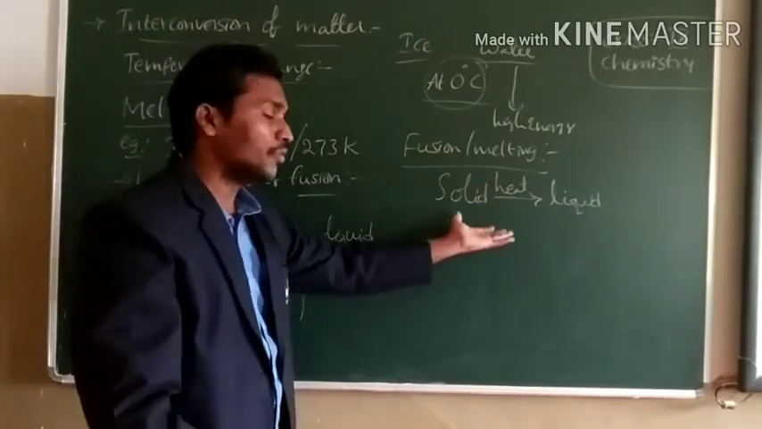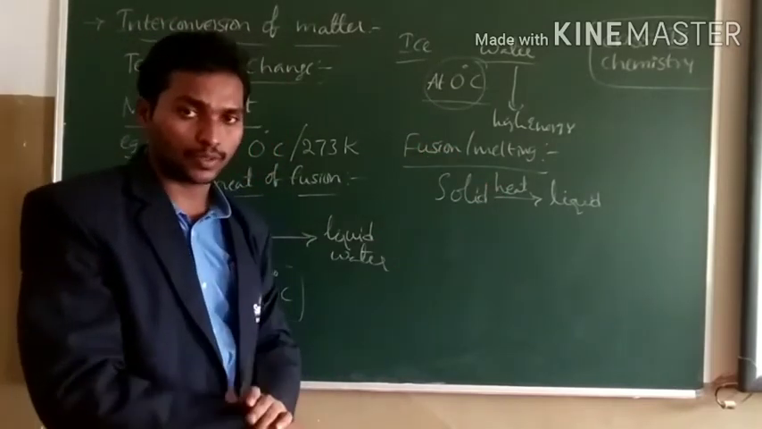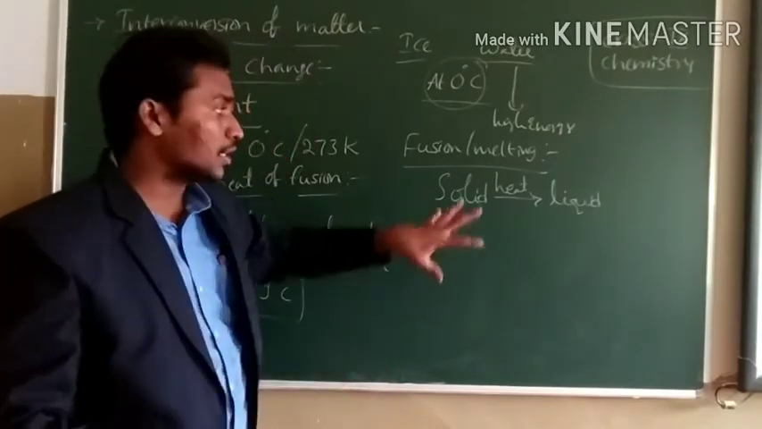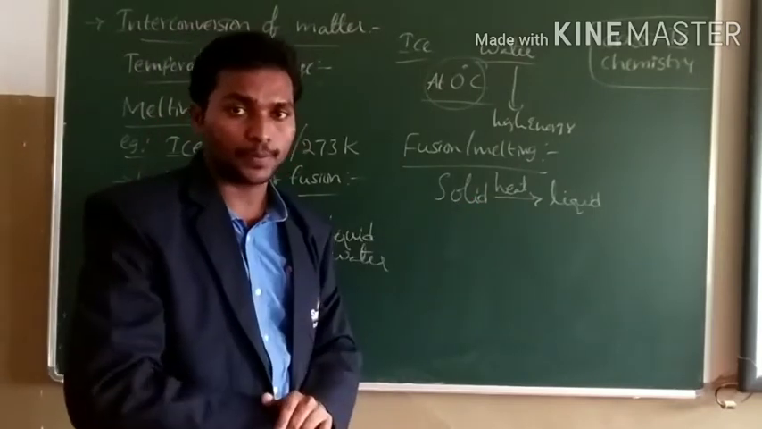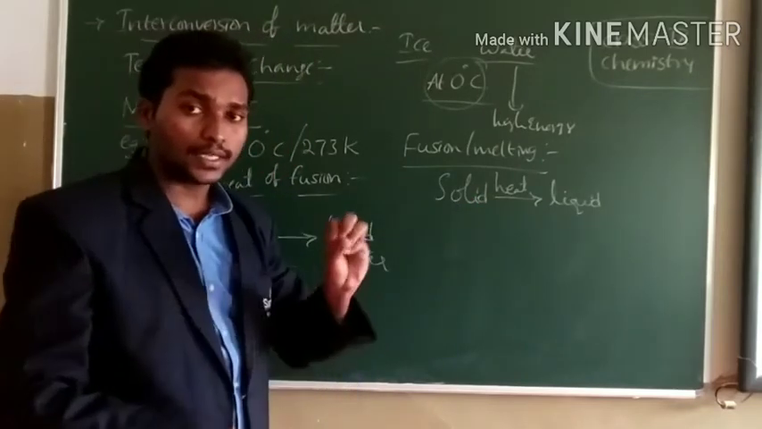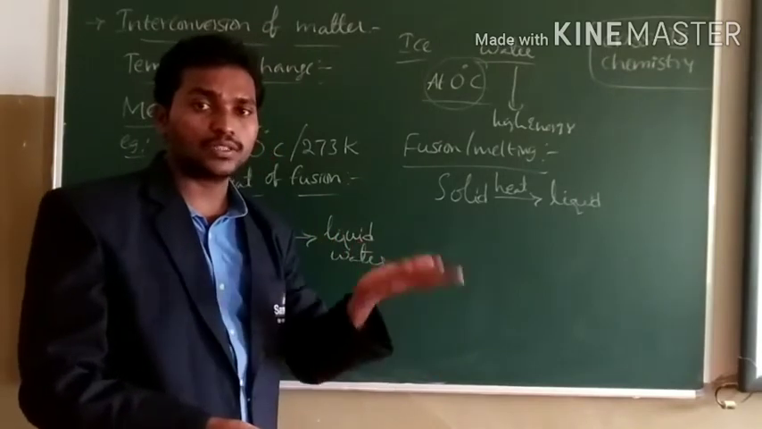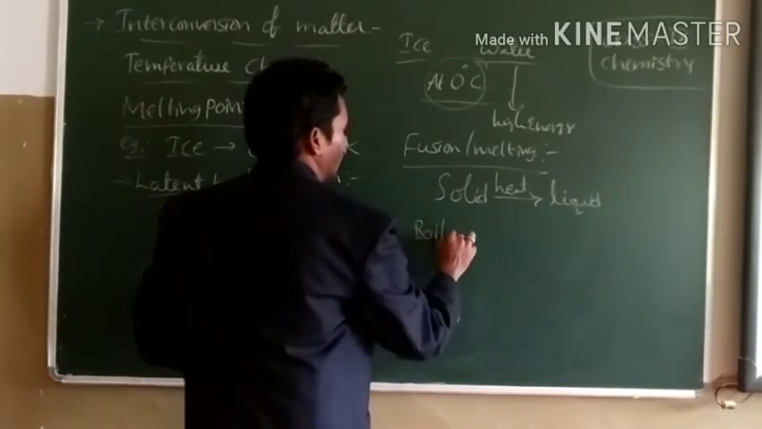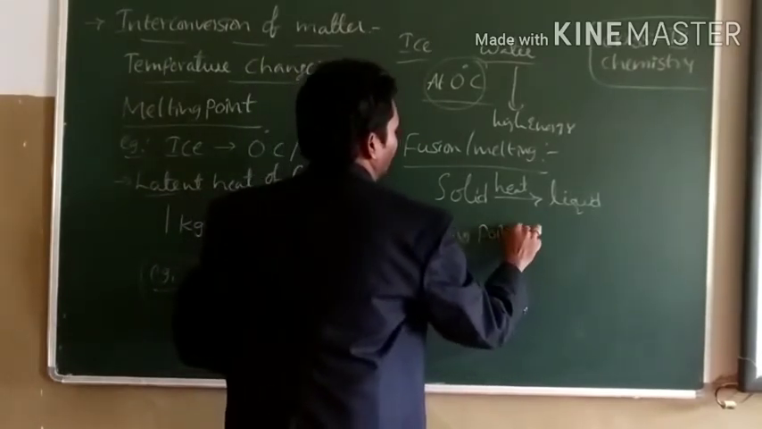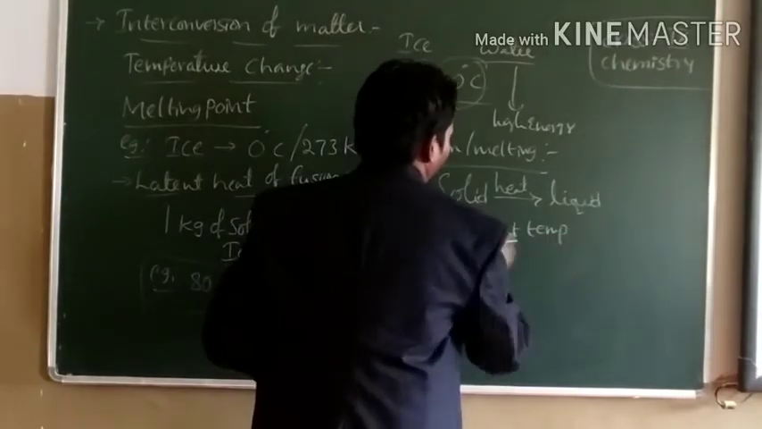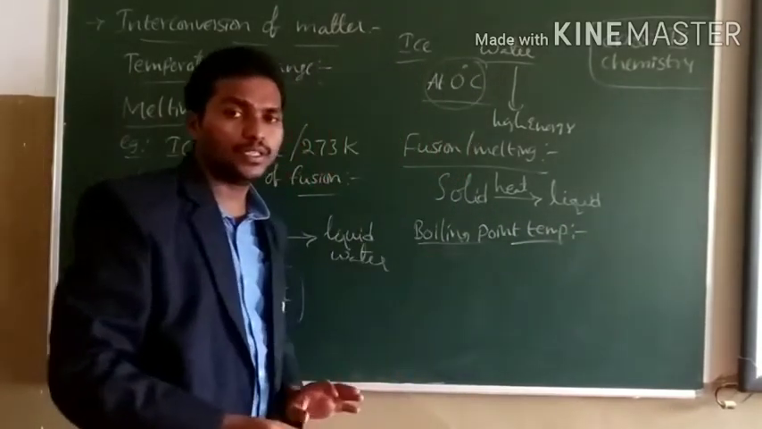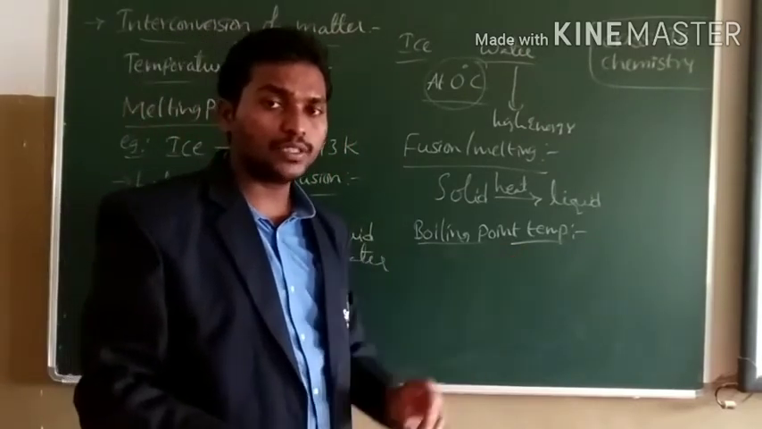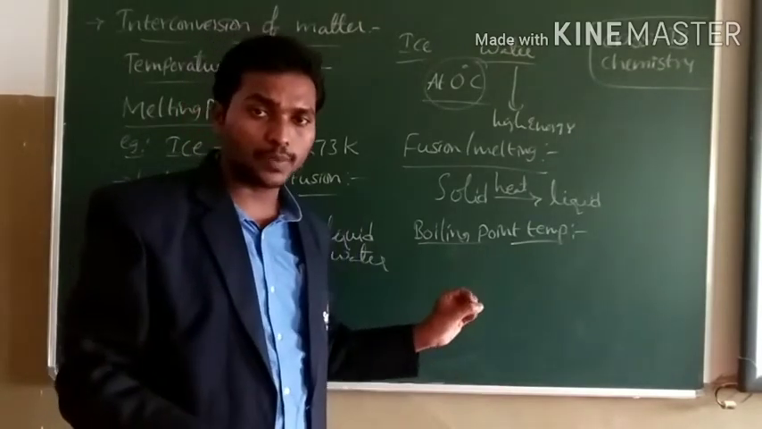What will happen on further increasing the temperature of the liquid water? While heating is going on, the liquid water changes to water vapor. At a certain temperature, we notice the water starts boiling. That temperature is called the boiling point temperature. What is meant by boiling point temperature? It means the constant temperature at which a liquid starts boiling at atmospheric pressure.